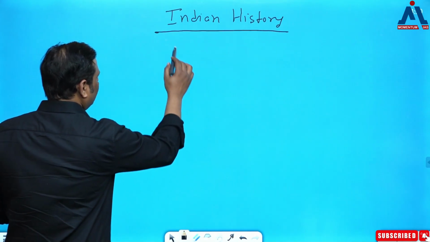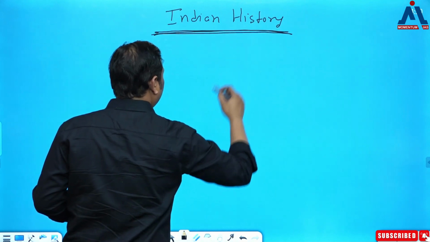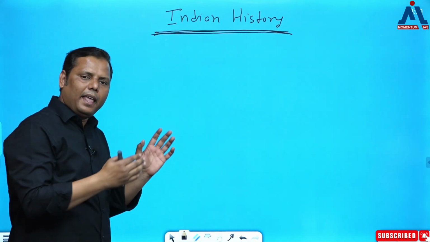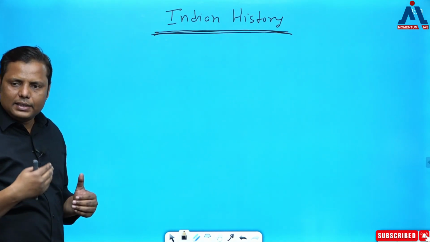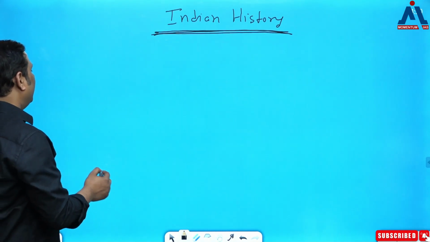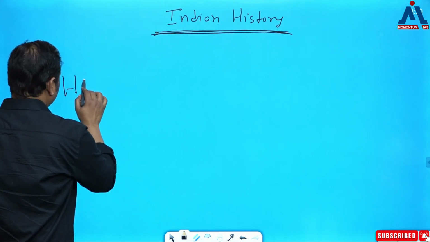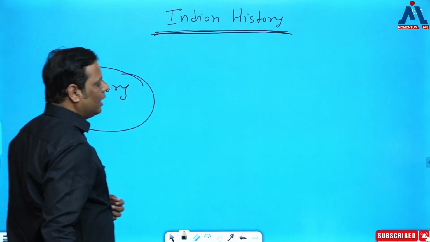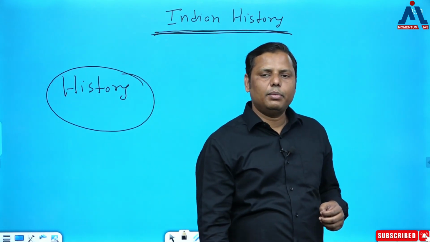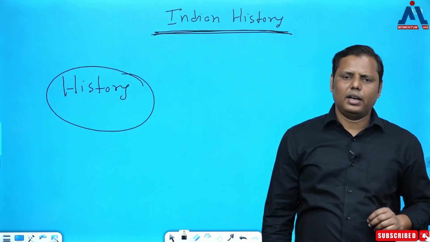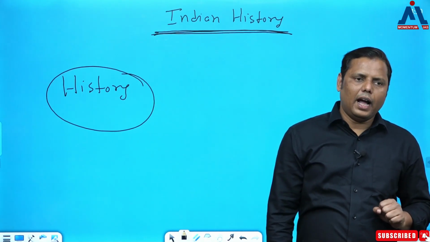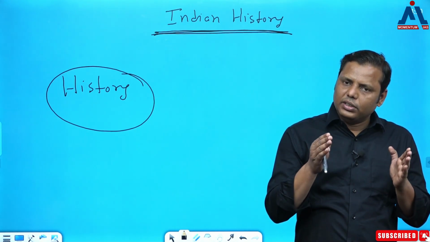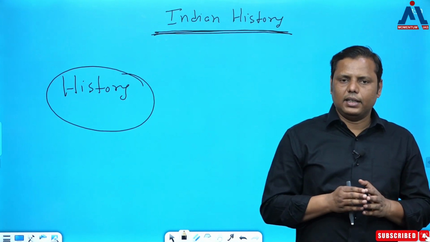So when it comes to Indian history, what are the important dimensions that you should understand, and that can help you to understand even ancient Indian history in a better way? Whenever it comes to history, what are the important dimensions that you have to keep in mind? Okay, we'll focus more on ancient India. आप बताइए कि when it comes to ancient India, what are the specific things that you need to keep in mind while reading ancient India?